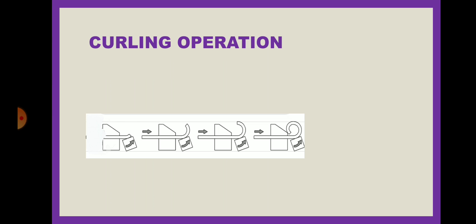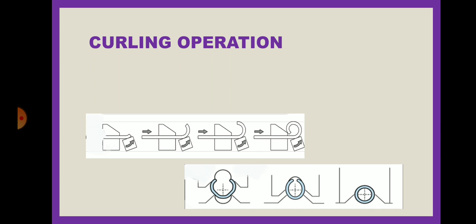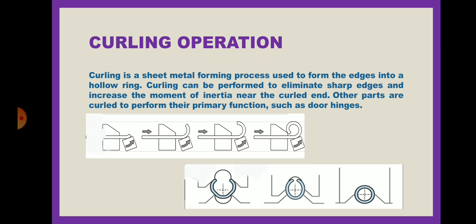The first one is curling operation. So how can we curl an object? By passing the object through a die and hammering it up to a state at which it curls down. This is an open state, and another is closed state. Here one fixed and one movable die is given in which the object is placed. When the movable die moves upward, it will give a curl shape to the object. So here we have examples of open and closed curling operation.